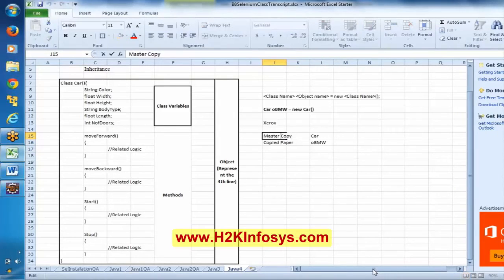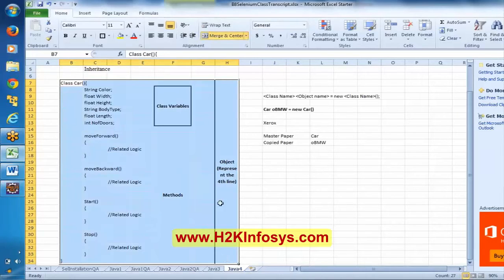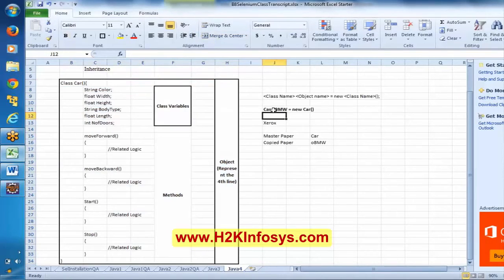Okay, say it's master paper. Let me say master paper in the sense the original paper. So assume this is a paper. Say this is the original paper. And by using this statement, basically I'm taking a Xerox of it, which means now this is a copied paper. This is just for you, I'm trying to make you understand. Those people who already know Java, for them it might be a silly thing, but it gives a good idea to remember these concepts.